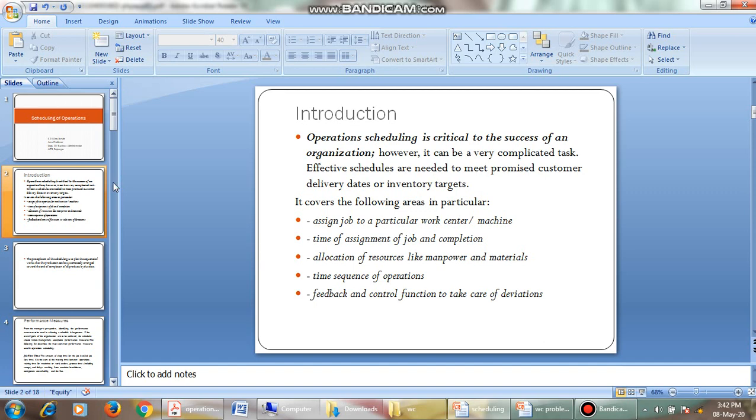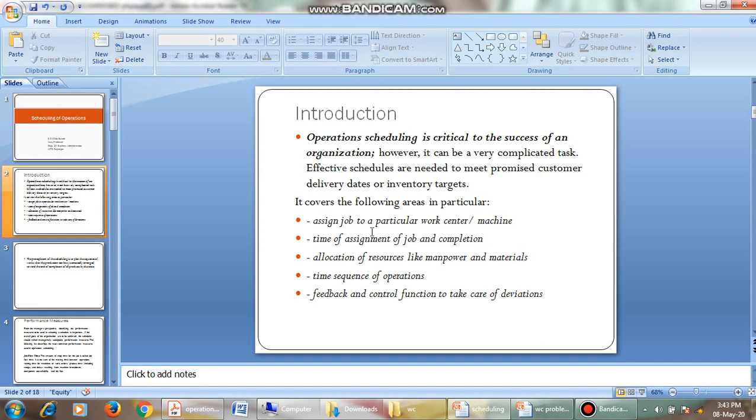Whatever it may be, the activities have to be scheduled accordingly so that we can do our job in time, without any delay, without any wastage. We can do our job perfectly. That is, for every success of the business, we need to schedule our operations effectively. So let us see what is meant by this operation schedule and what are the various aspects related.